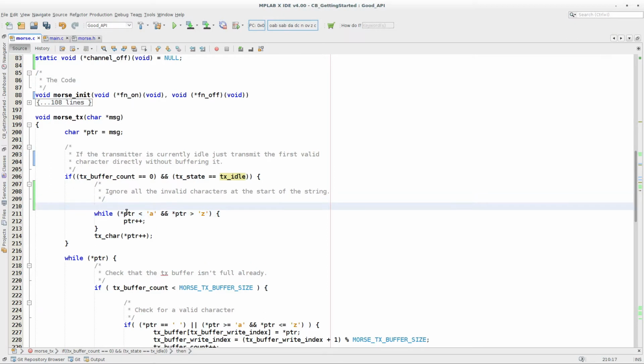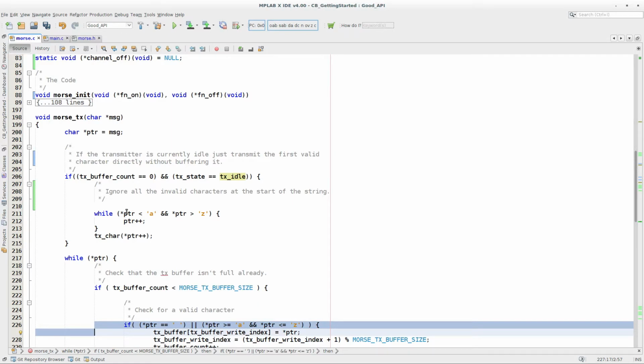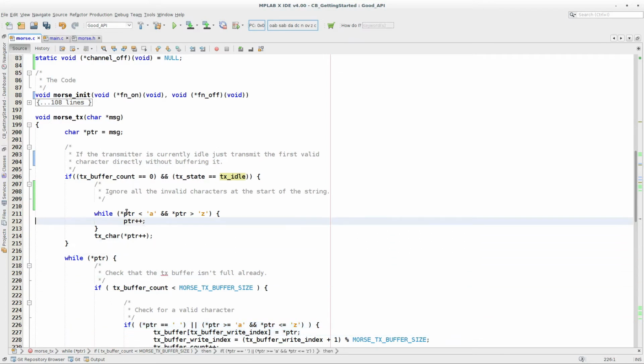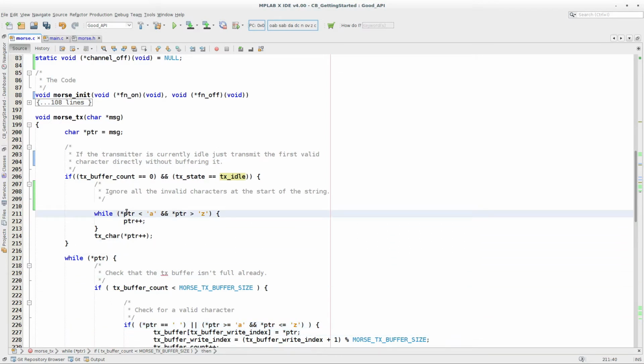Now there's a number of bugs in this. First of all, I copied the if statement from down here, and it's completely wrong in the context of where I've put it, because the actual logic says if the character we're looking at is less than A and greater than Z. Well, it can't be both. That should have been an OR. So that's the first bug.